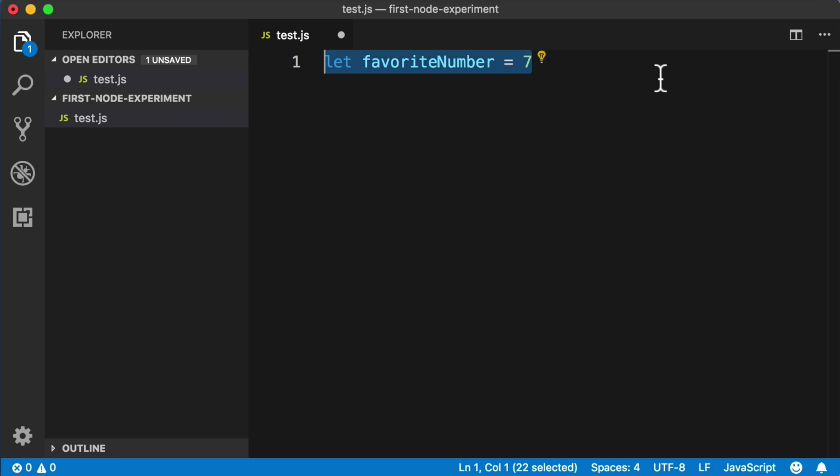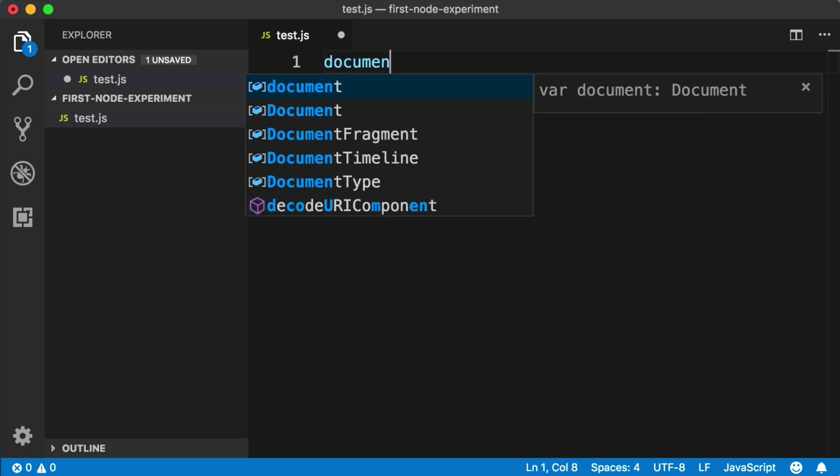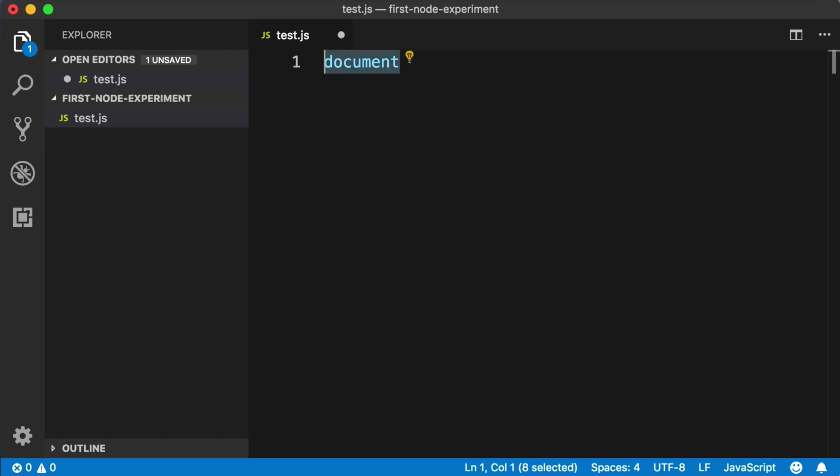However, back in the web browser, if we wanted to do something web browser-ish, like respond to a click event or select an element, we needed to use special words. Remember, the web browser has an object named document, and document is not part of the JavaScript language itself. It's just a word that the web browser brings to the table so that we as programmers can leverage the environment that we are in. Well, we need to do the same thing with Node. So we are in the Node environment and we want to do something Node-ish, like setting up a server. So we need to use Node's special words.